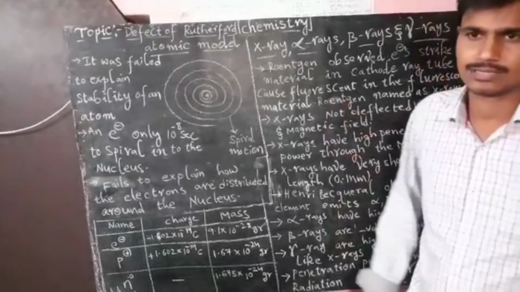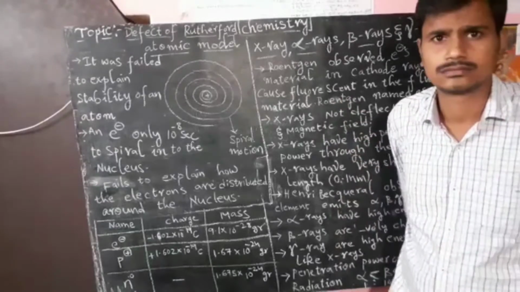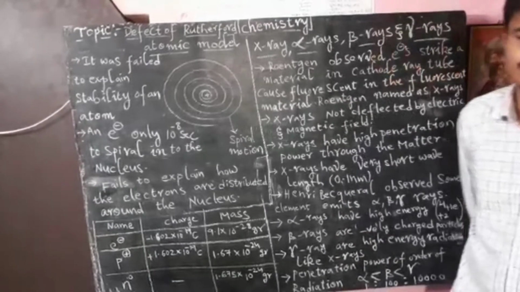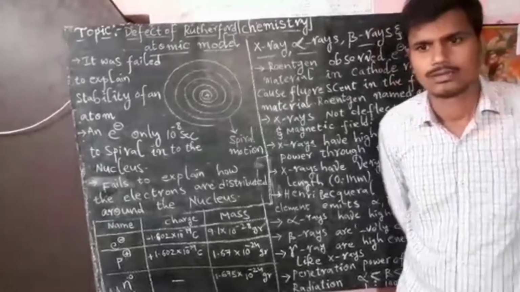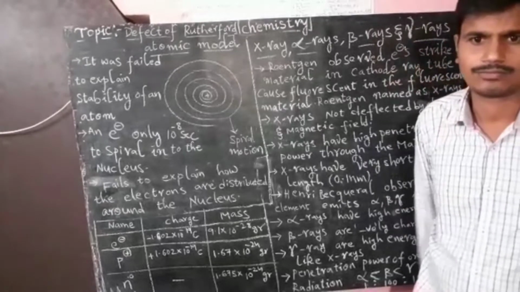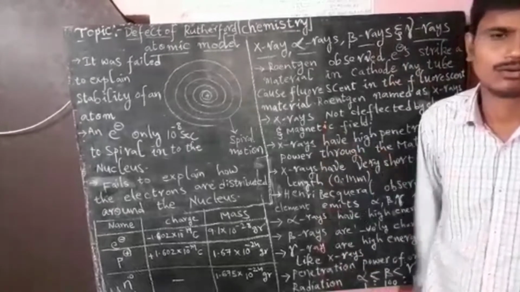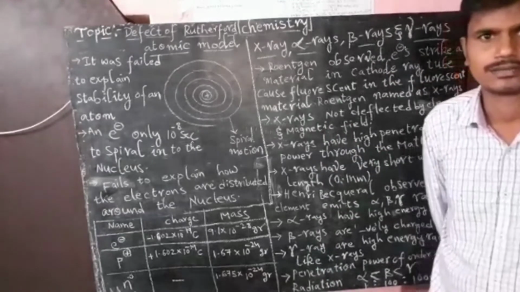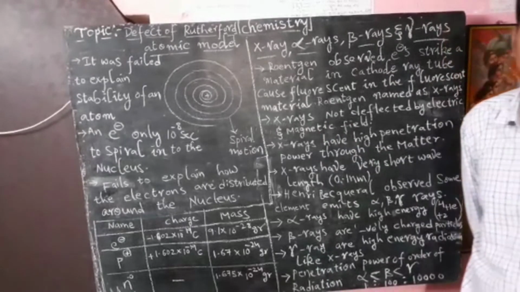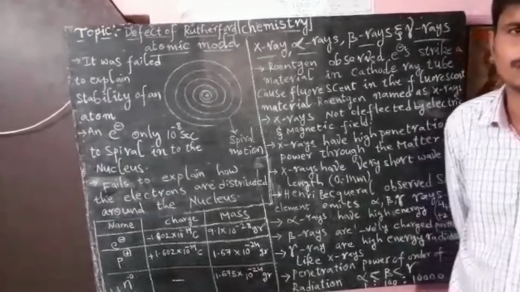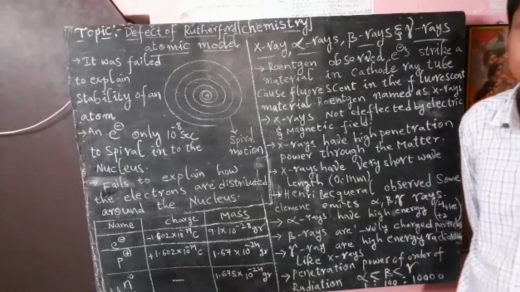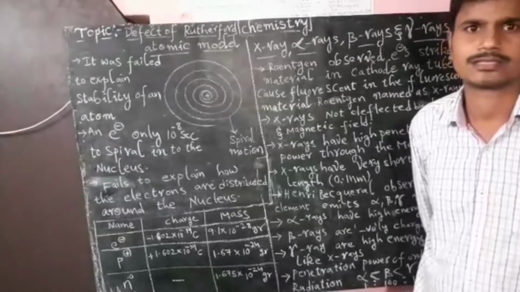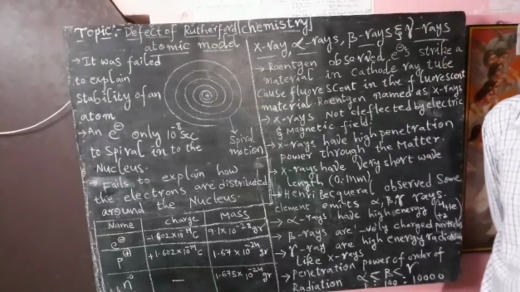I would like to recapitulate the Rutherford atomic model of an atom. When alpha rays pass through the gold foil, most of the atom is hollow space, but 1 in 10,000 bounce back when alpha rays hit the positively charged particles of the atom.